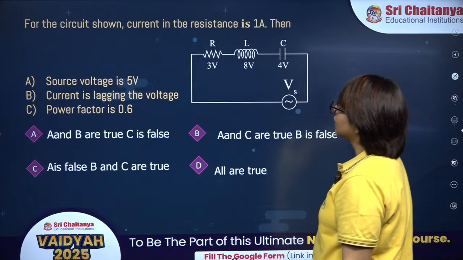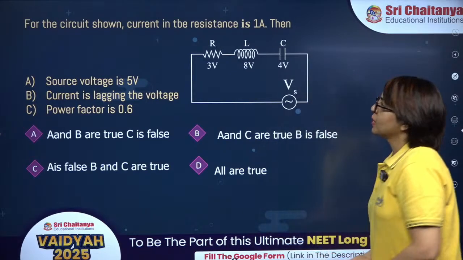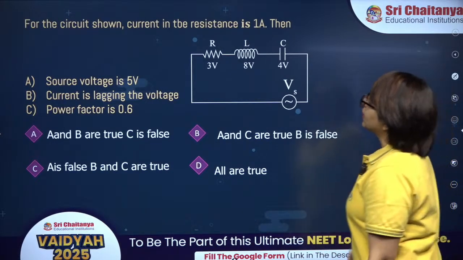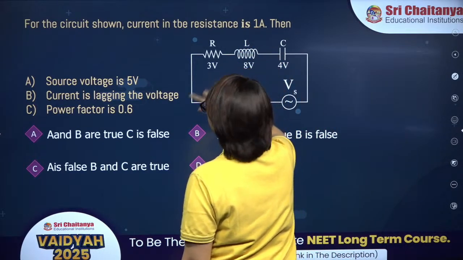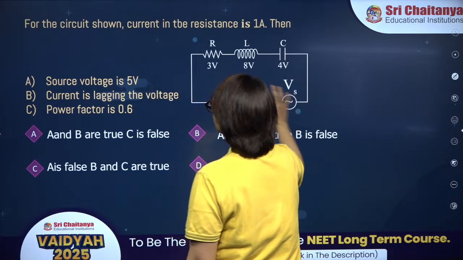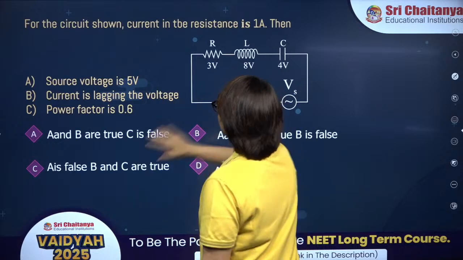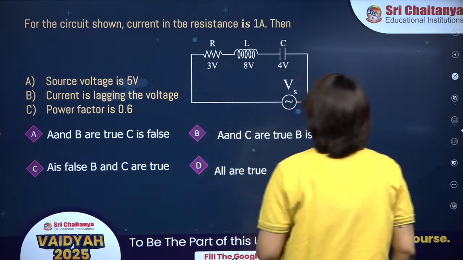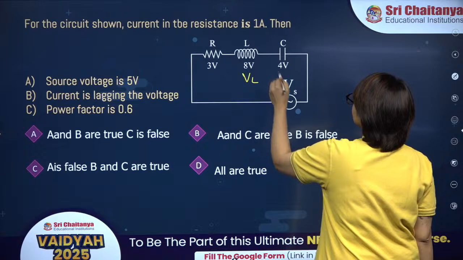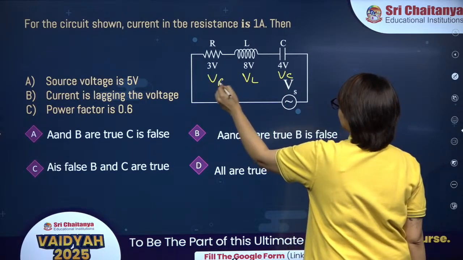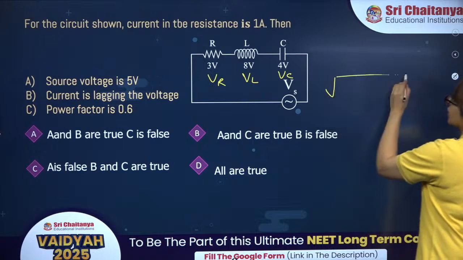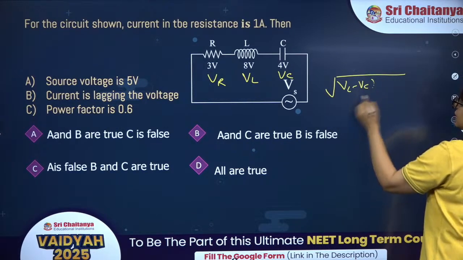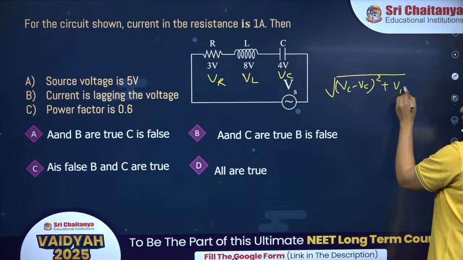Next is this one. This is from alternating current. For the circuit shown, the current in the resistor is 1 ampere. Then the source voltage is 5 volt, the current is lagging the voltage, and the power factor is 0.6. So over here VL, VC and this is VR. So the source voltage is given as under root of VL minus VC whole square plus VR square.